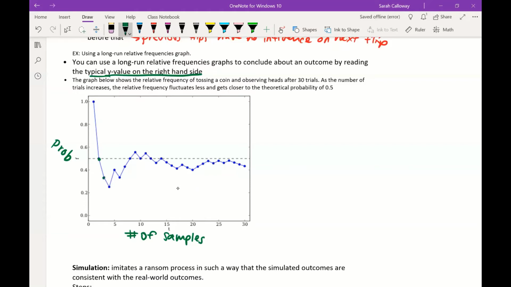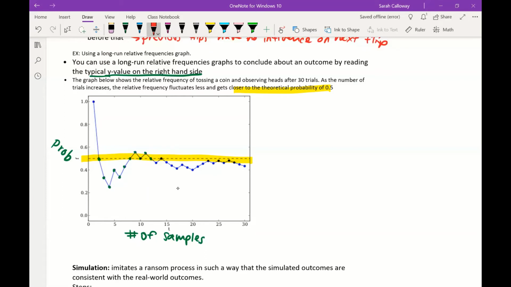Then it must have gotten another tails, oh, maybe a heads because it increased: a tails, a heads, a heads, a heads, tails, heads, tails. So it's evening out. And remember that this is that theoretical probability of 0.5. So that's the true probability of flipping a coin. And what's happening is that this is showing us that it's close to 0.5.